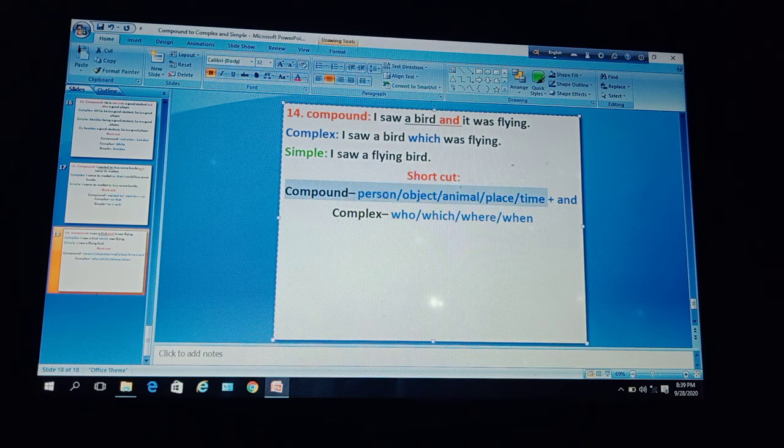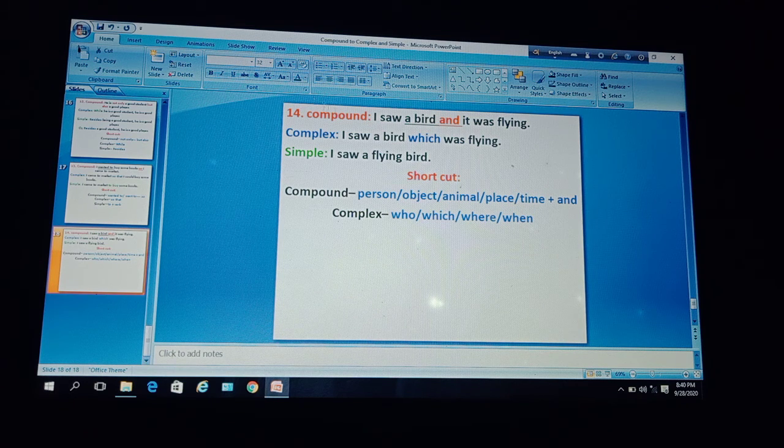If the compound sentence is with and there is the presence of person or object or animal or place or time, then to make it complex you have to take the help of who instead of person, which instead of object or animal, instead of place you have to take the help of where, and in case of time you have to take the help of when.